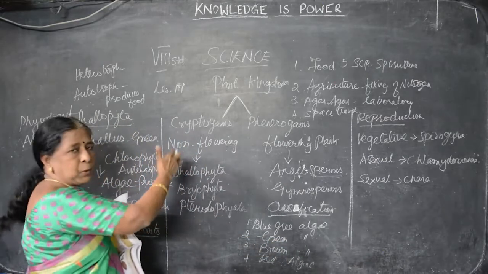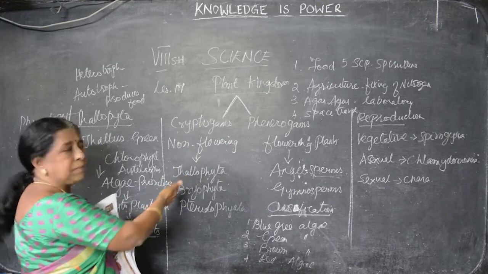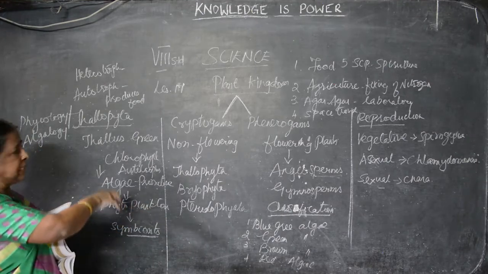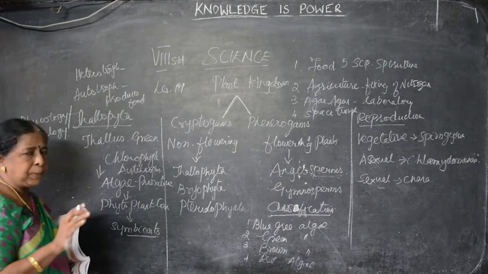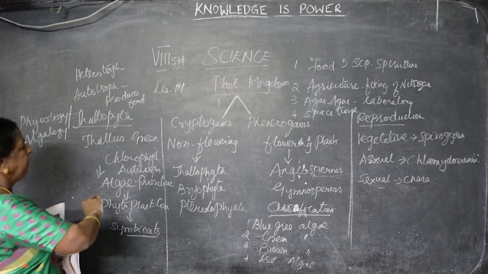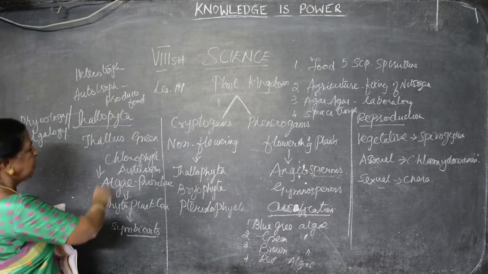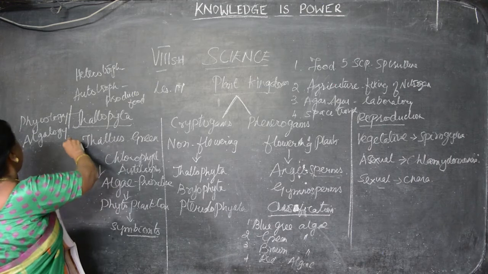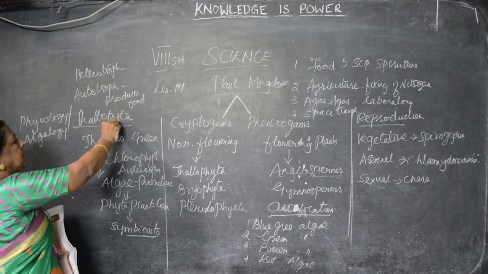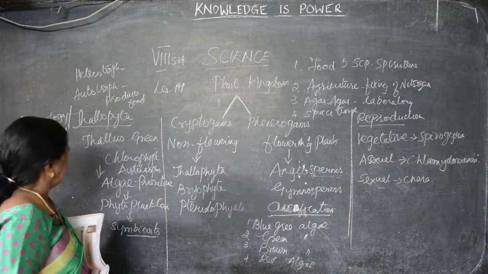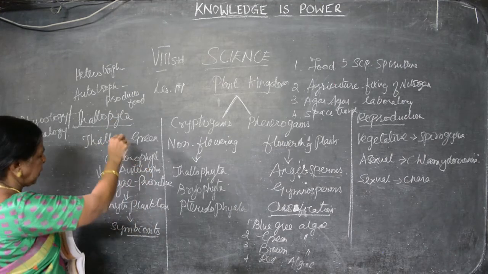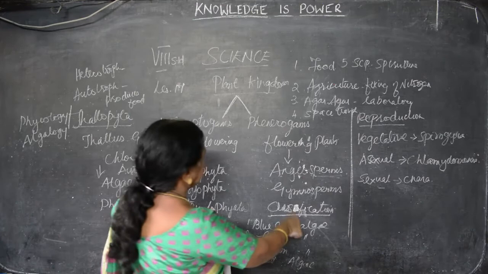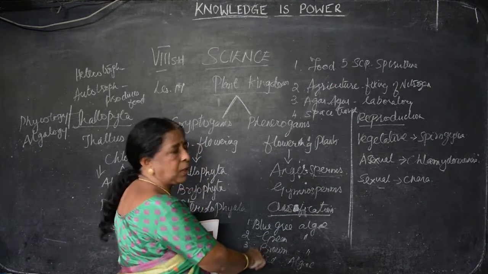Plant kingdom: cryptogams, phanerogams, non-flowering, flowering. Non-flowering, we can divide into Thallophyta, Bryophyta, Pteridophyta. In Thallophyta, the plant body is thallus, an aquatic, simple, primitive plant. They are autotrophic, they can prepare their own food. Study of algae is known as phycology or algology. The plant body is known as thallus. Besides autotrophic food, sometimes they act as symbionts also. And we can classify them into blue-green algae, green algae, brown algae and red algae.